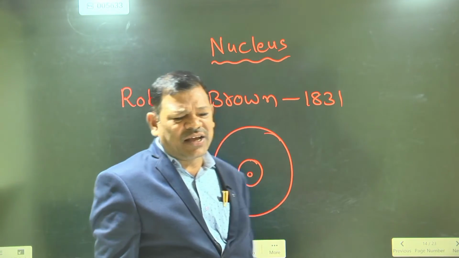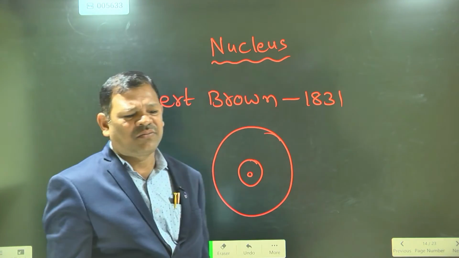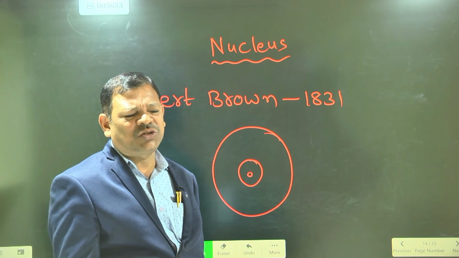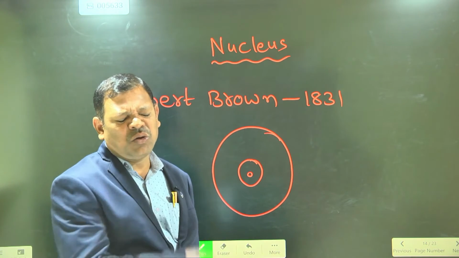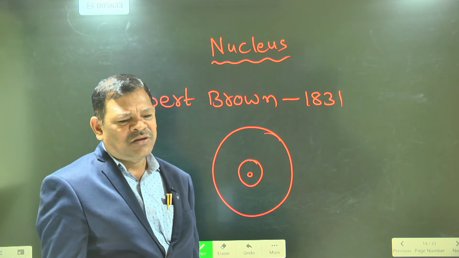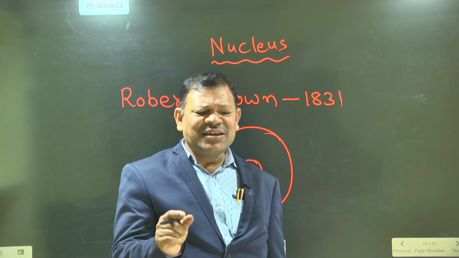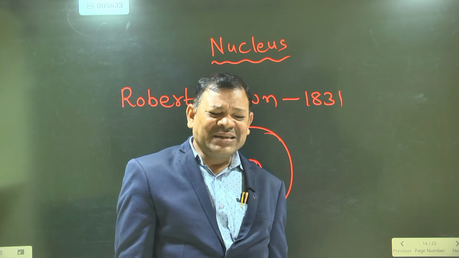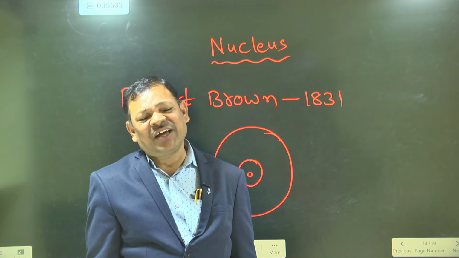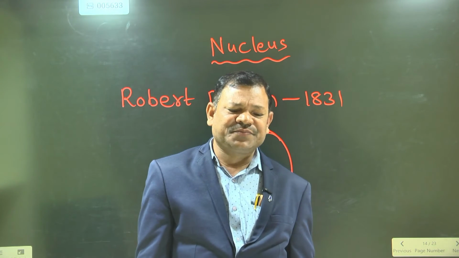This is a spherical ball-like structure. Almost every cell must contain the nucleus. Yes or no? So every cell contains the nucleus, but in some cells the nucleus is absent. Where is it absent?